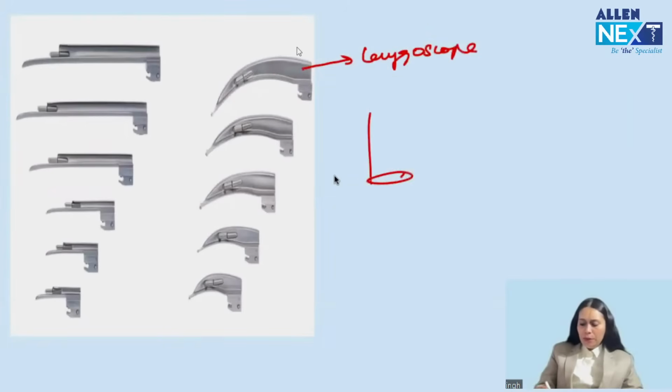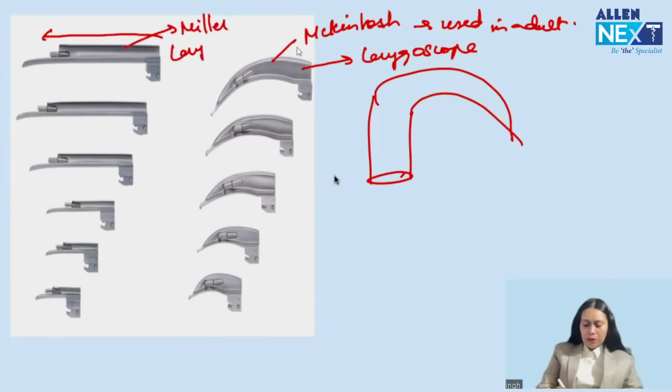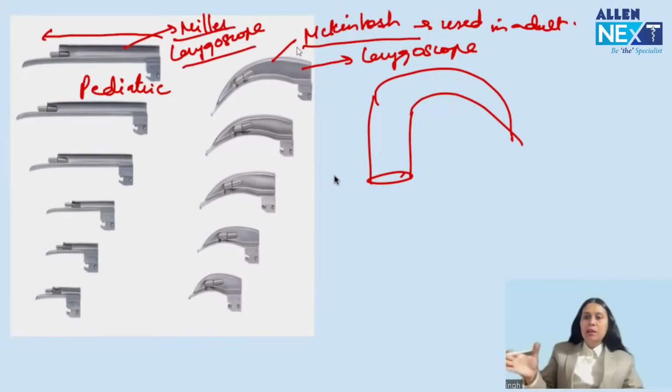The laryngoscope is a device which is used to insert the tube. If the laryngoscope has a curved blade, this is Macintosh. This is the common one used in adult. And this is the straight blade. This is Miller's laryngoscope. This is used more commonly in pediatric. So 2 important images of laryngoscope which is used for putting the tube through oral cavity: Macintosh laryngoscope and Miller laryngoscope. Straight blade laryngoscope, curved blade laryngoscope.